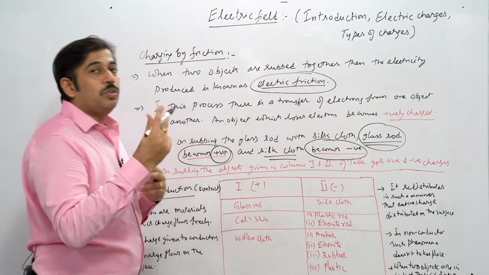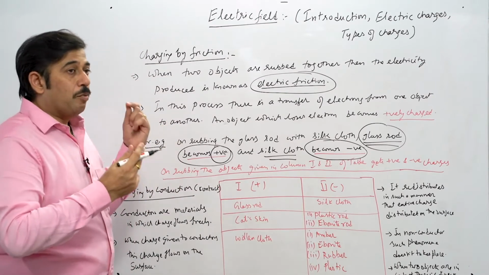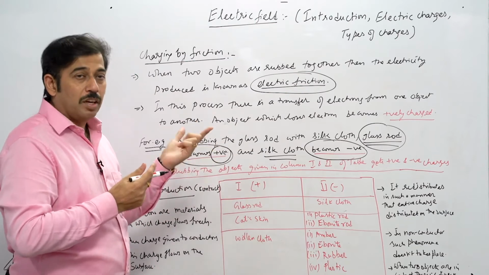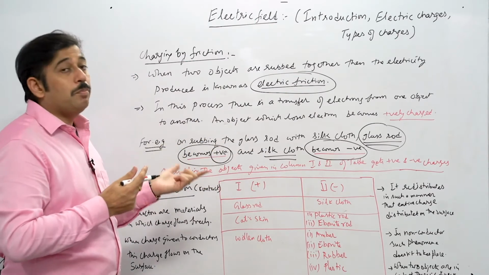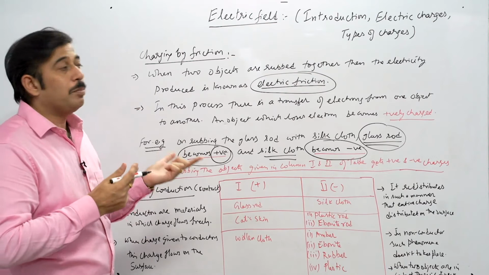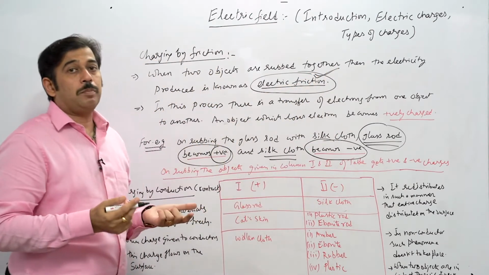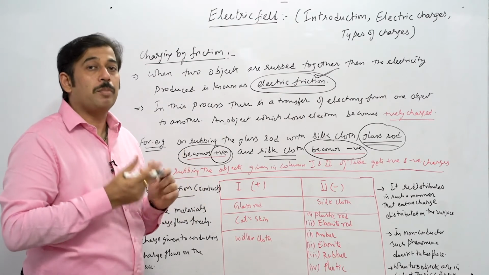That means two types of charges are again initiated here. One is called the positive charge, which was there on the glass rod when it was rubbed with the silk cloth, and that is all done because of the rubbing process. Rubbing means we are talking about friction. We are talking about electric friction. That means something is being initiated because of rubbing.